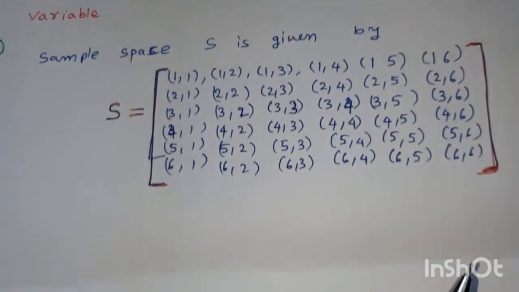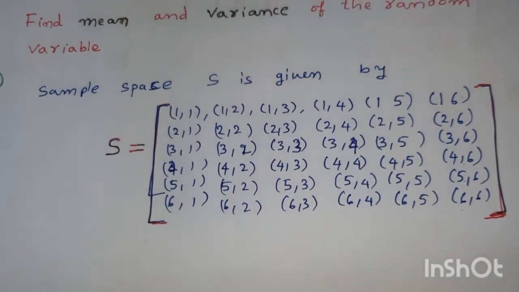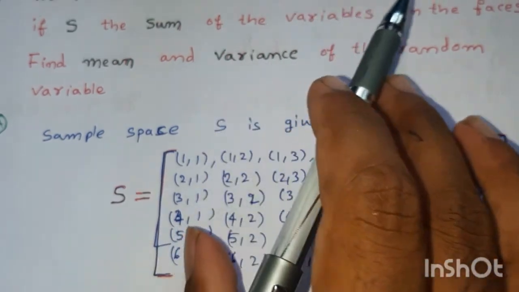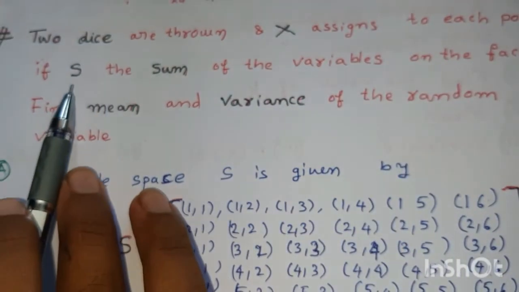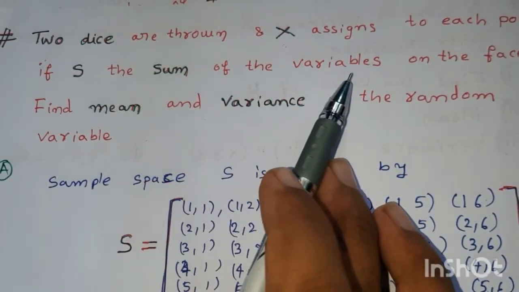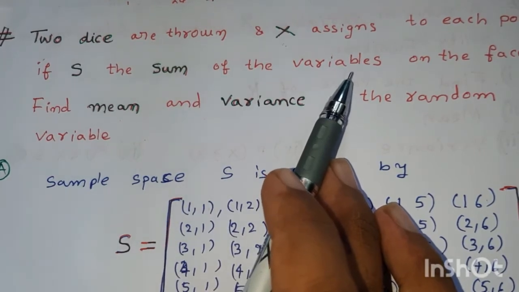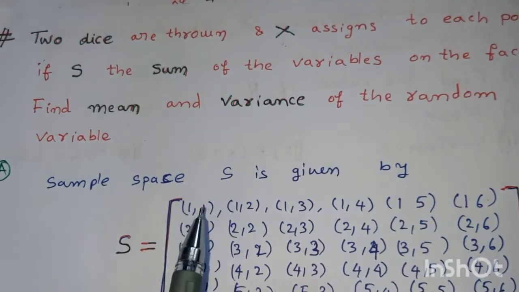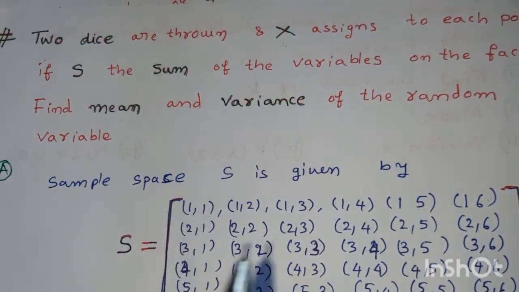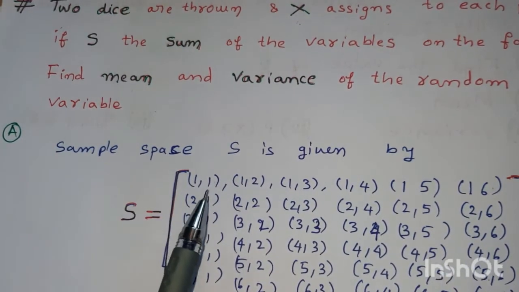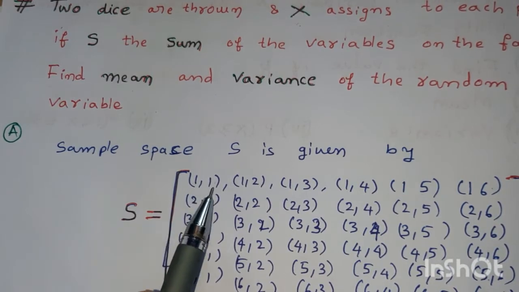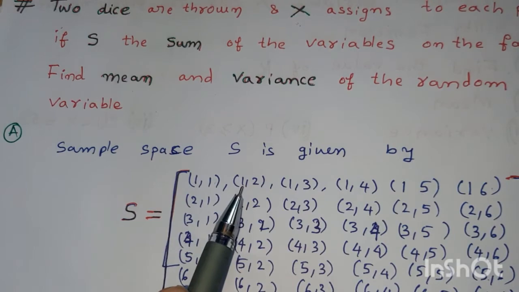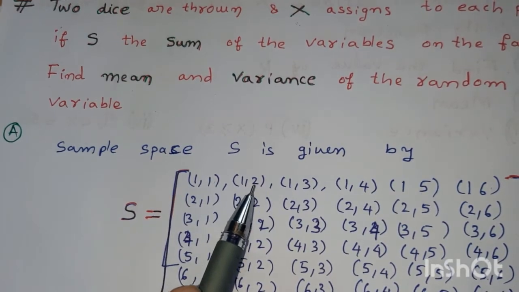Now capital X assigns to each point in S the sum of the numbers. Therefore X is the sum of the numbers on the two faces. For example, X of the first outcome is 2, and X of the second outcome, the sum of two numbers 1 plus 2, is 3.